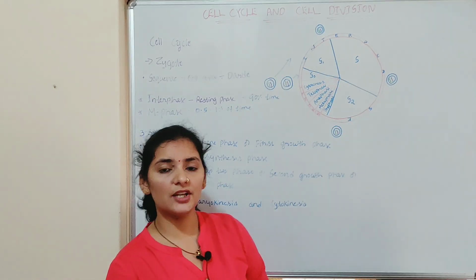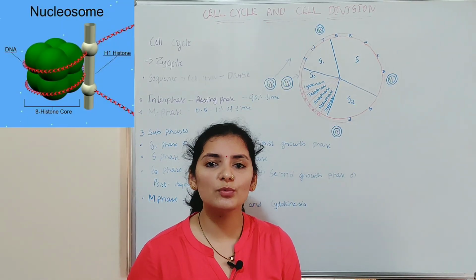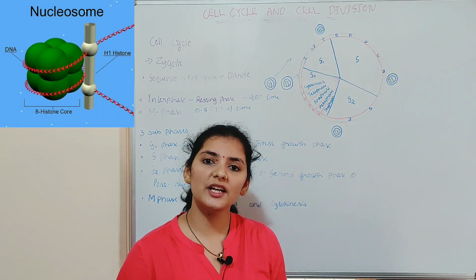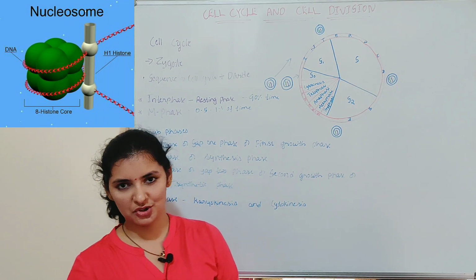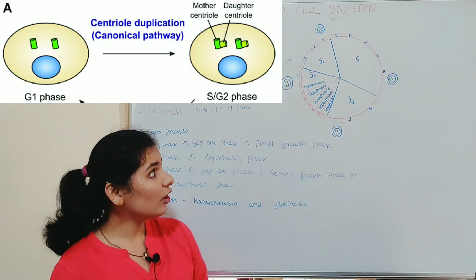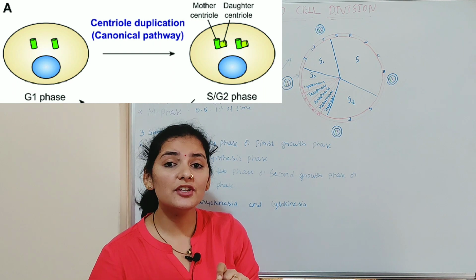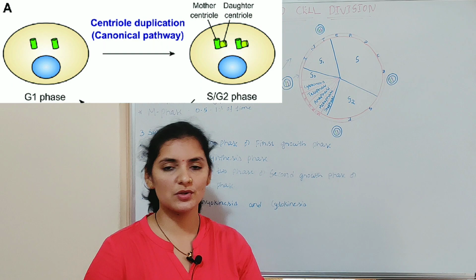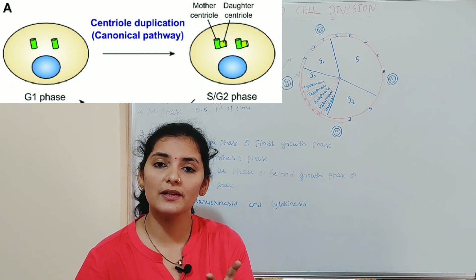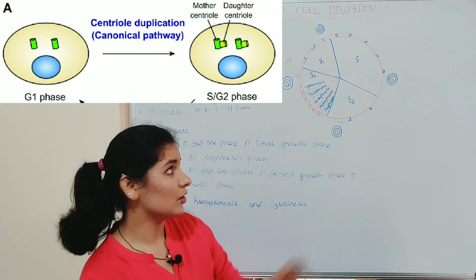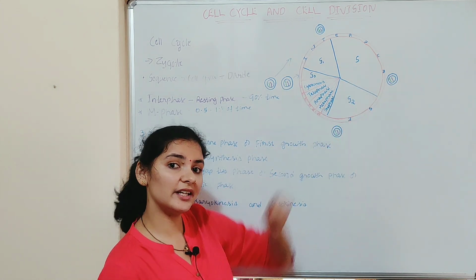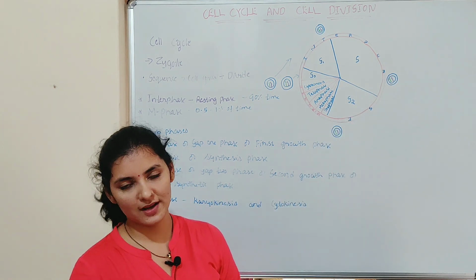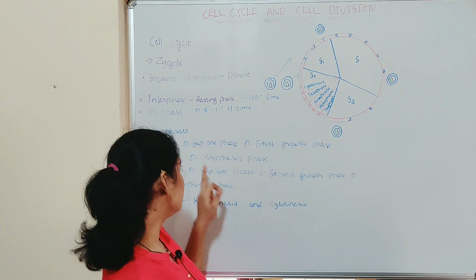Along with the DNA replication, some proteins known as histone proteins are produced during the S phase, and these histone proteins associate with the DNA to produce a structure known as nucleosome. Along with the DNA replication, the replication of the centriole takes place in the S phase. So ultimately, two centrioles are produced, and this centriole replication takes place in the cytoplasm. So in the S phase, DNA replication takes place in the nucleus, whereas centriole replication takes place in the cytoplasm of the cell. That is about the S phase.